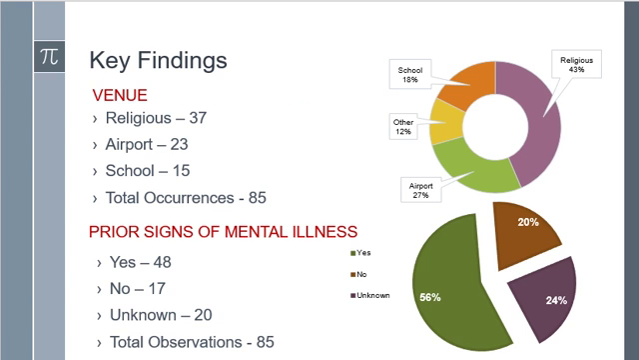Religious places are mostly targeted by mass shooters, that is 43%, followed by airports at 27% and schools at 18%. Also malls, shopping malls, restaurants, pubs, and clubs come under other, which are targeted in 12% of cases. Surprisingly, we found that in 56% of mass shooting cases, a mental disorder could be identified before the event. In 24% of cases this is unknown, and in 20% of cases it was not identified by anyone.